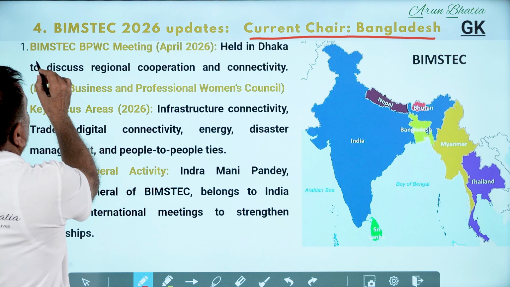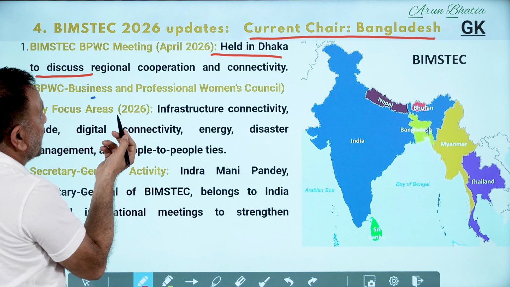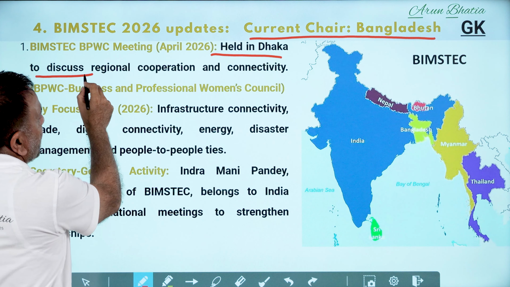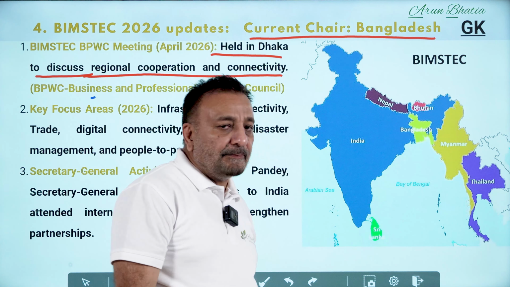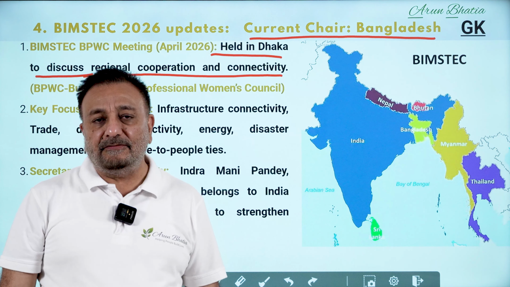Now, what is the purpose? The meeting was held in Dhaka, the current meeting, that is 2026. They discussed regional cooperation and connectivity, so that the cooperation can be there, and cooperation can only be there if there is connectivity. So it's vice versa.